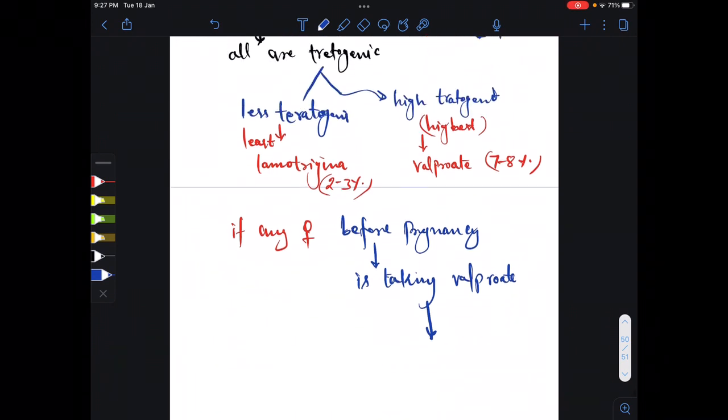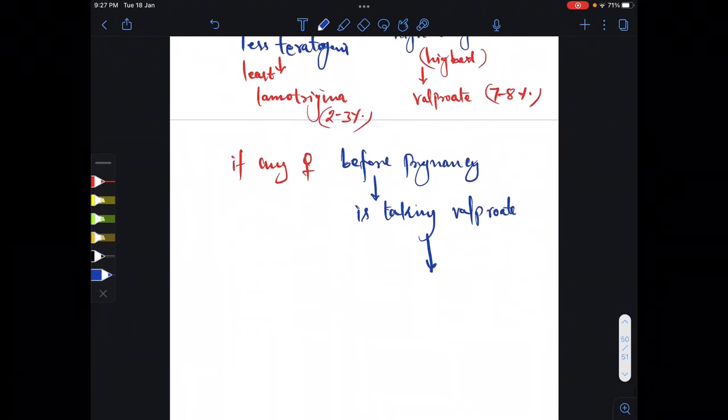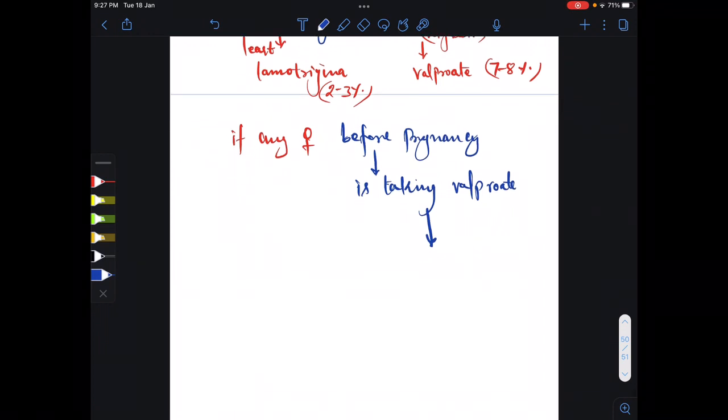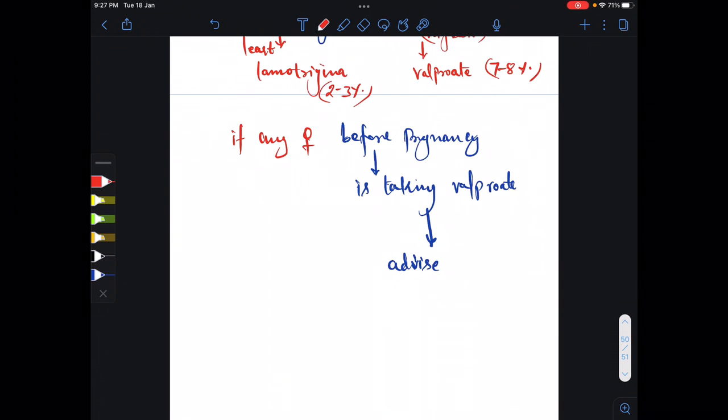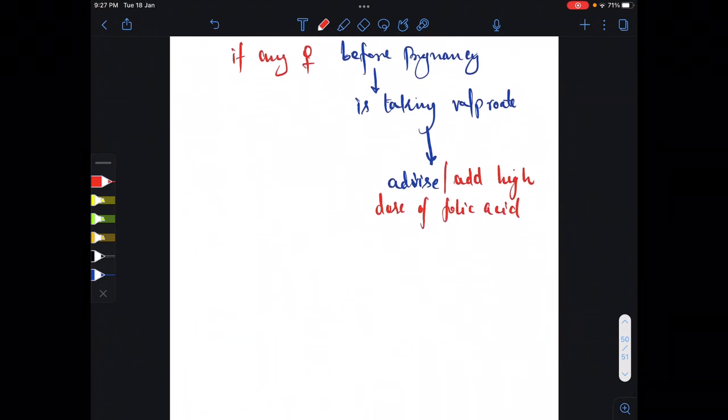So what will we do to protect the baby, or the fetus, or the product of conception? We should add, or we should advise, folic acid, or you can say we will add a high dose of folic acid, and we will advise the patient that she should not miss the regular ultrasound.